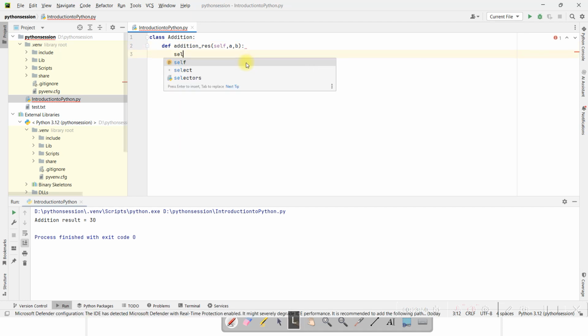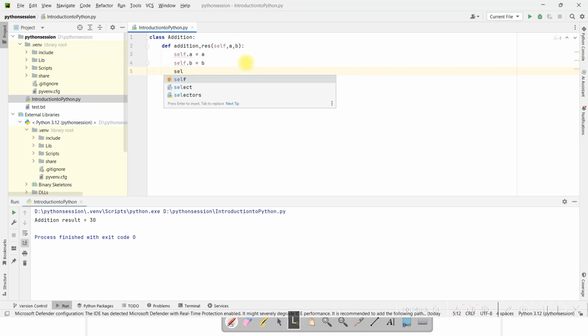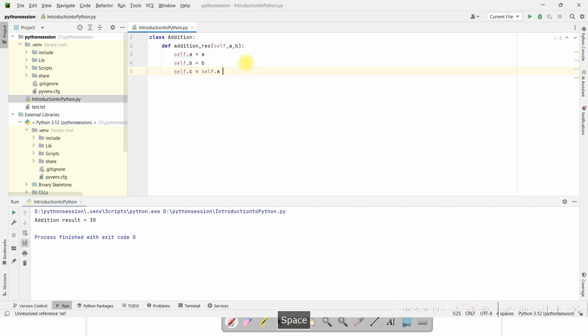Now we'll assign the value of a and b to the self container, self.a equals a, self.b equals b. Then we'll say self.c equals self.a plus self.b, and finally we will print the value of the addition.